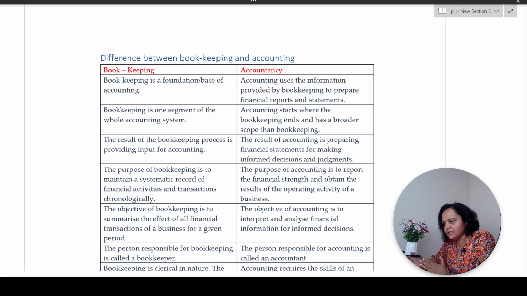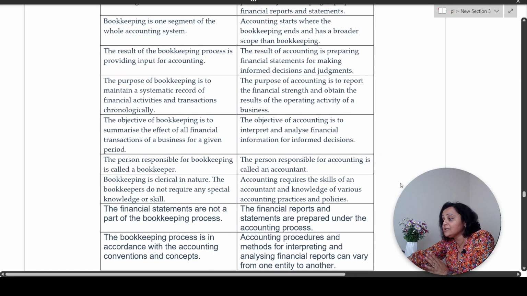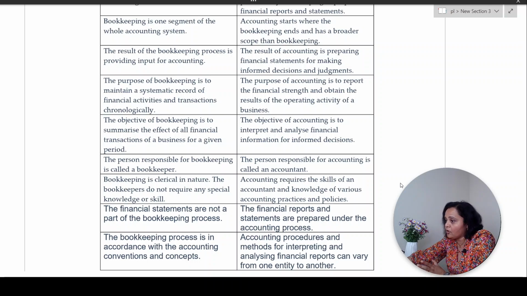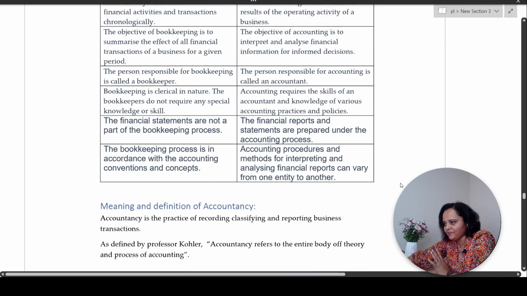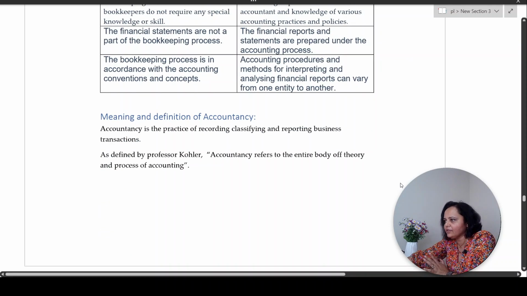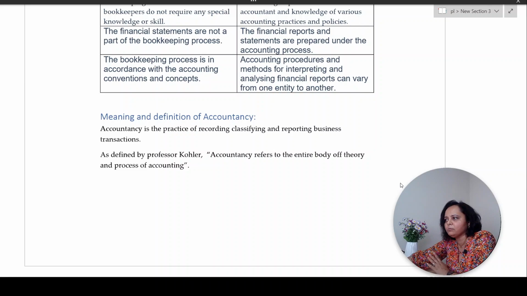Who maintains the books of accounts? A bookkeeper is the person who is responsible for maintaining the books of accounts, while an accountant is responsible for accounting. Bookkeeping is basically a clerical job, whereas accountancy is a job where you need analytical skills to understand and decipher the results from the bookkeeping process. Correct? In detail, the differentiation is available in the notes or available on my website.